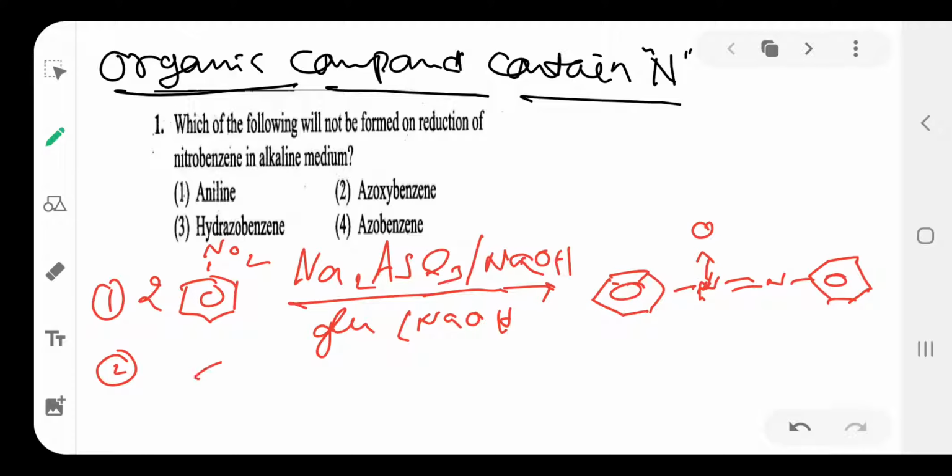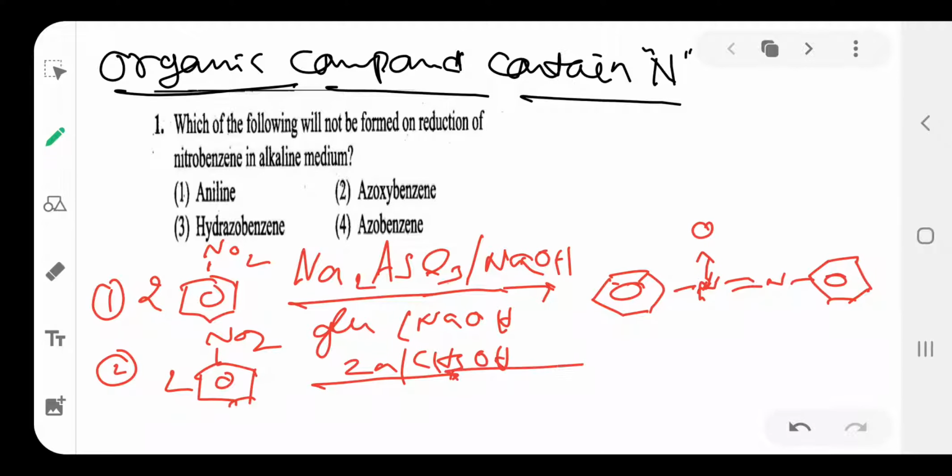Next, the second one: the molecule of nitrobenzene reacts with zinc, methyl alcohol, NaOH to form azobenzene. So azobenzene is formed.